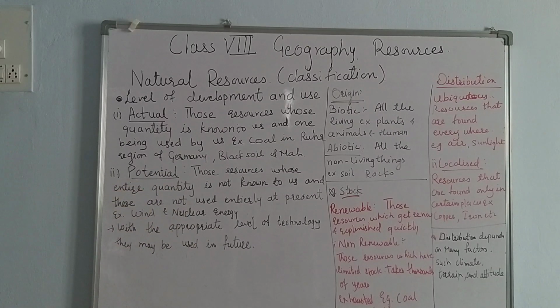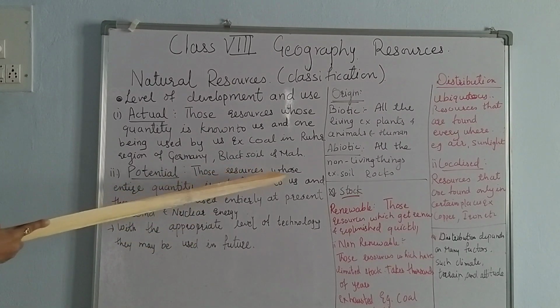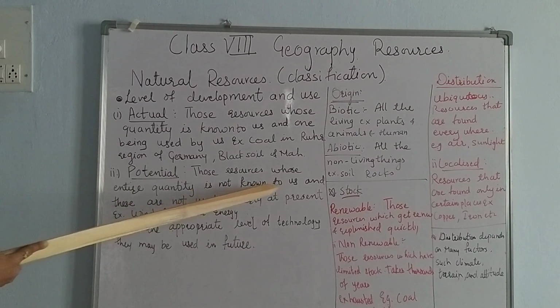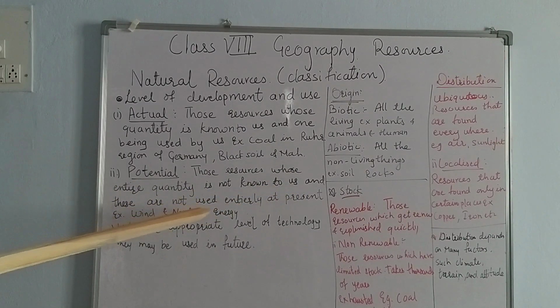Potential means those resources whose entire quantity is not known to us and which are not used entirely at present. Suppose we know there are resources, but how much quantity actually is there, we don't know. Like wind and nuclear energy. We don't know how much wind is there, how much nuclear energy we have.